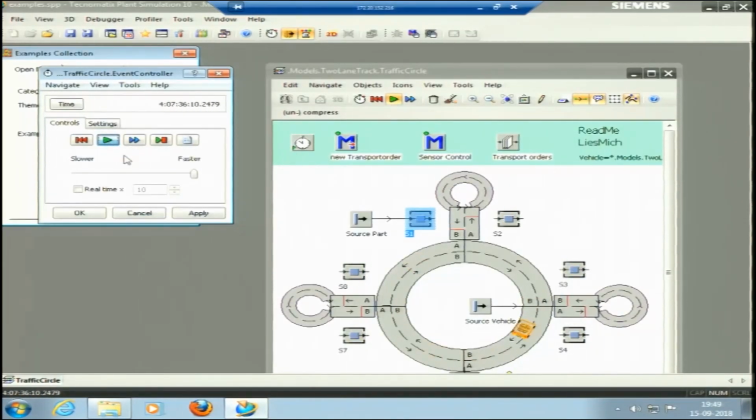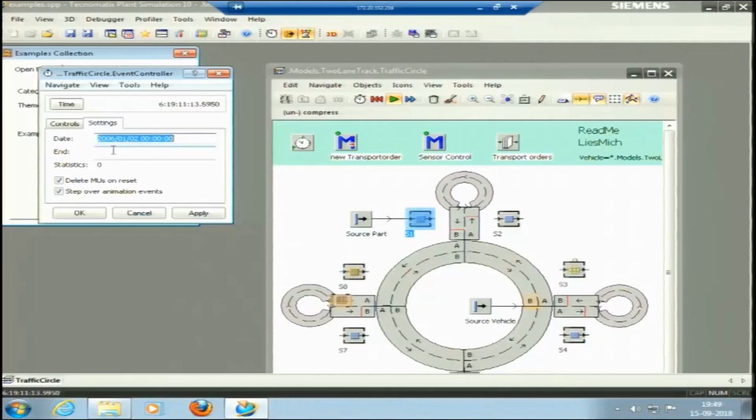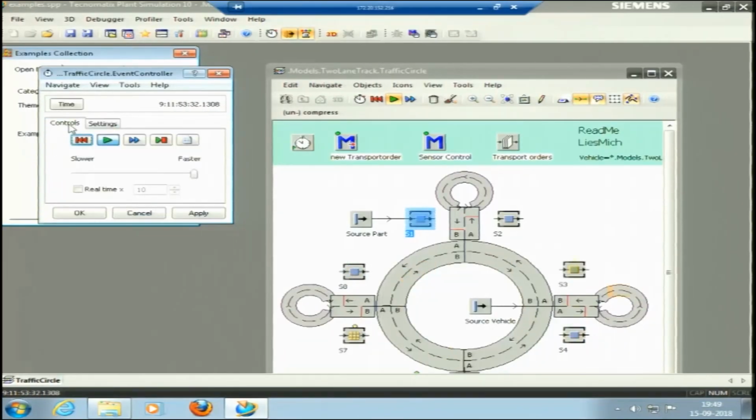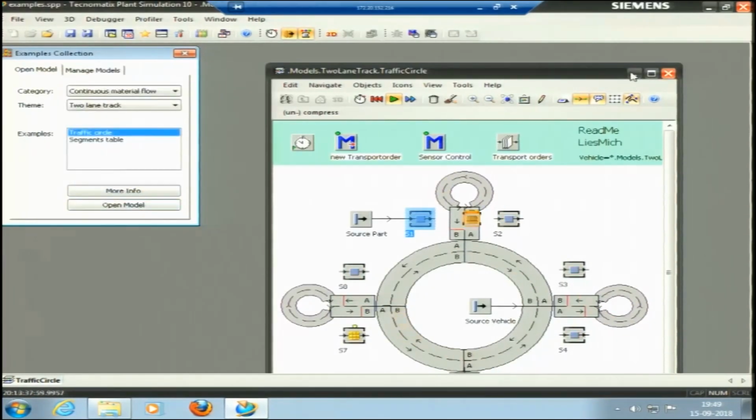It is not stopping. So, what is the setting? There is no end time, so it will continue for infinite time. This is just a kind of cell, an O cell. Okay, so cancel, stop.